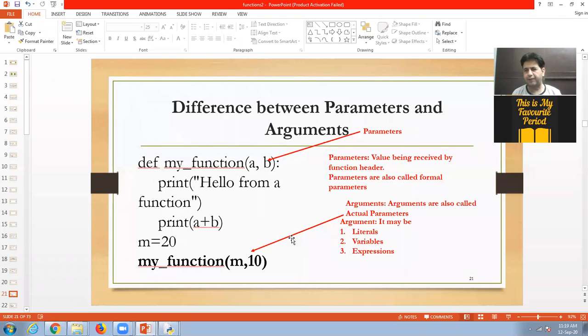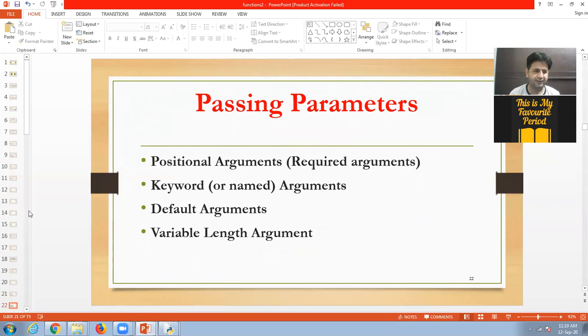Parameters are also called formal parameters, but arguments are also called actual parameters. Third difference: in arguments we can give literals, variables, and expressions, but in the case of parameters we can give only variables. This is the difference. Next is passing parameters.